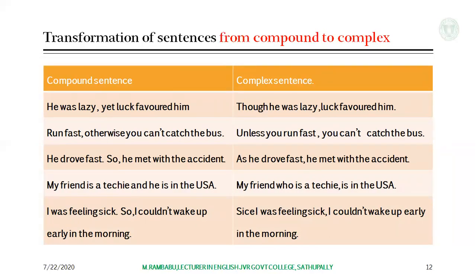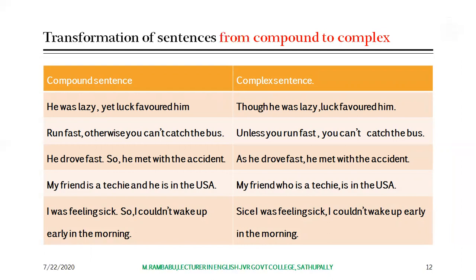My friend is a techie and he is in the USA. Compound sentence. And is the coordinating conjunction here. It contains two main clauses. My friend is a techie is a main clause. He is in the USA is another main clause.